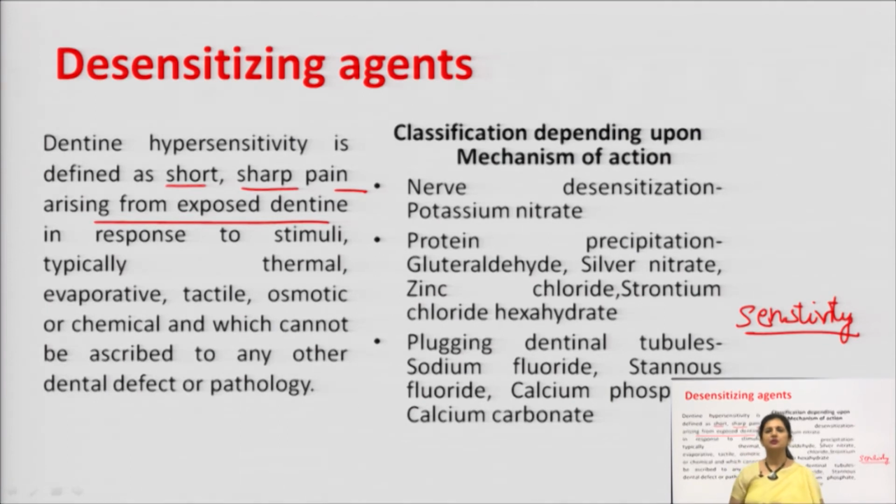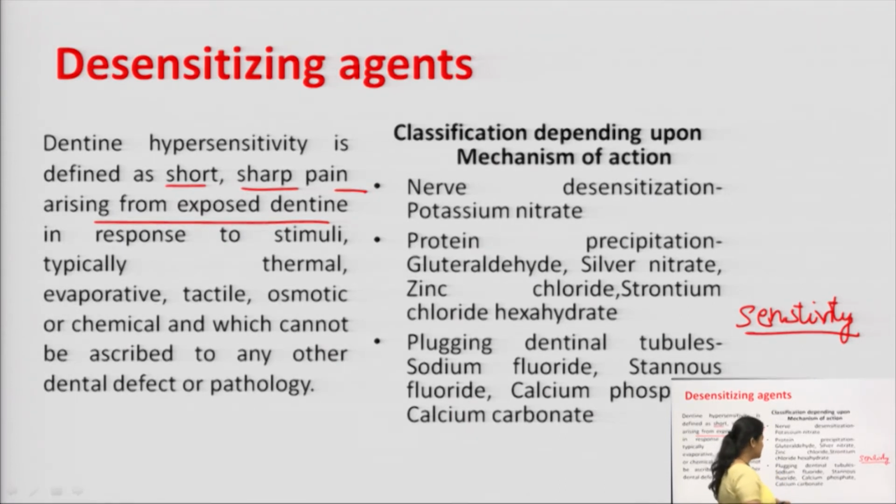Examples include glutaraldehyde, silver nitrate, zinc chloride, strontium chloride hexahydrate. The third category of desensitizing agents includes plugging dentinal tubules. This includes sodium fluoride, stannous fluoride, calcium phosphate and calcium carbonate. Although we need not study these topics in detail as per the syllabus.